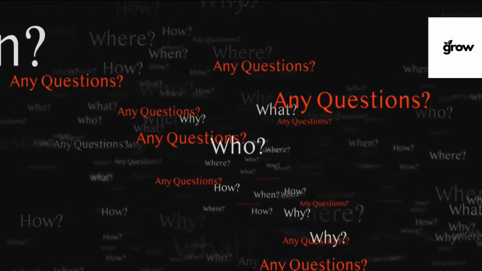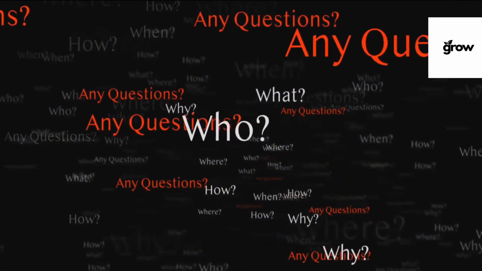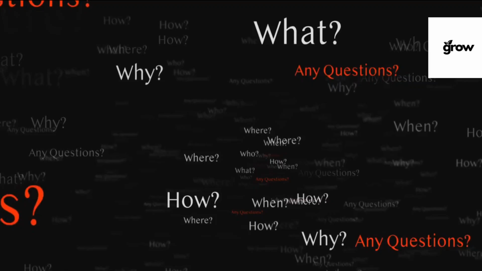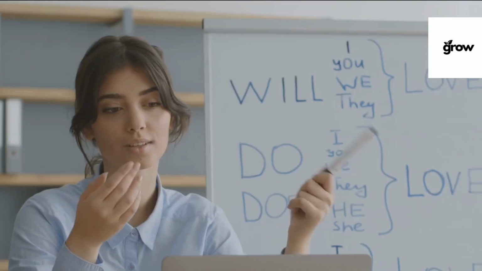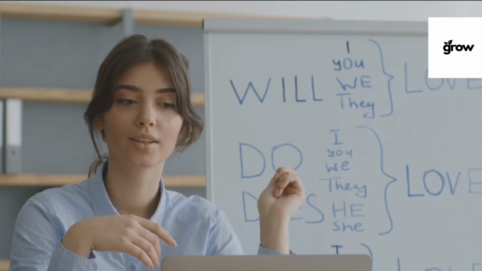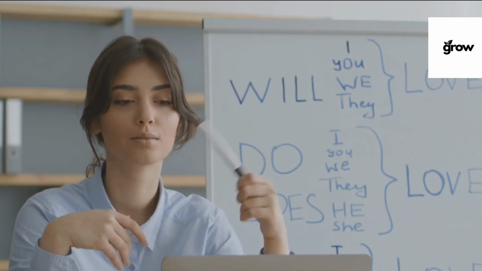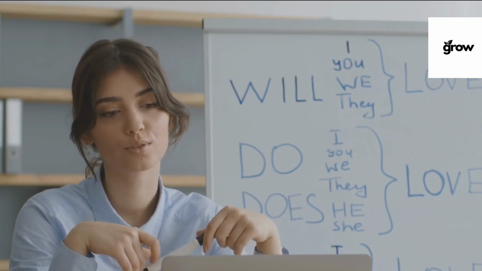How about questions? The same rules apply. If we want to ask about Bob's job, we'd say, is Bob a teacher? And if we're curious about both Bob and Alice, we'd ask, are Bob and Alice teachers? Similarly, for past tense questions, we'd ask, was Bob a chef? Or, were Bob and Alice chefs?